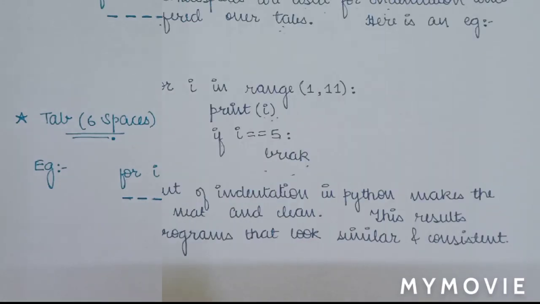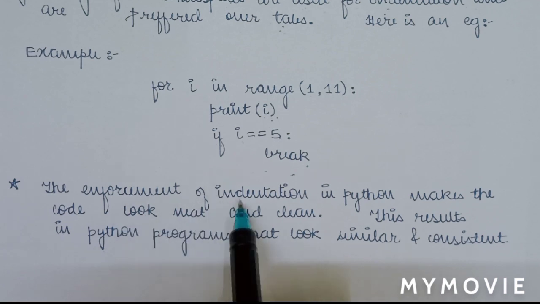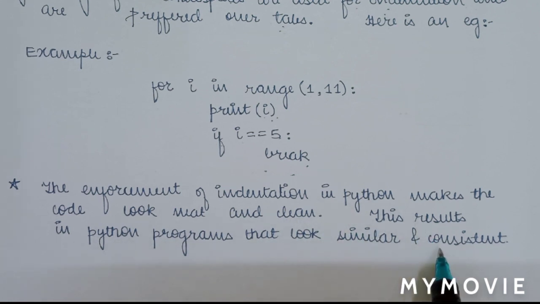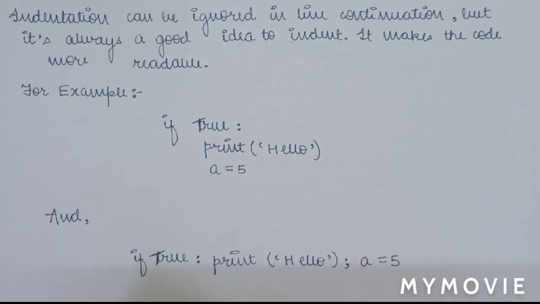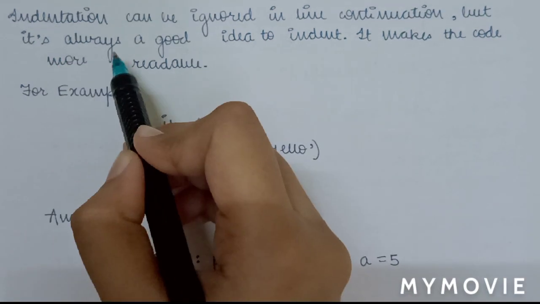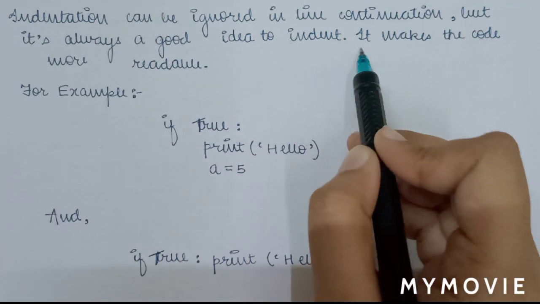The enforcement of indentation in Python makes the code look neat and clean. This results in Python programs that look similar and consistent. What this means is, indentation basically means pretty printing, and pretty printing means that the code should look very pretty and neat and clean so that it can be easily understood by other people also. Indentation can be ignored in line continuation, but it's always a good idea to indent. It makes the code more readable.